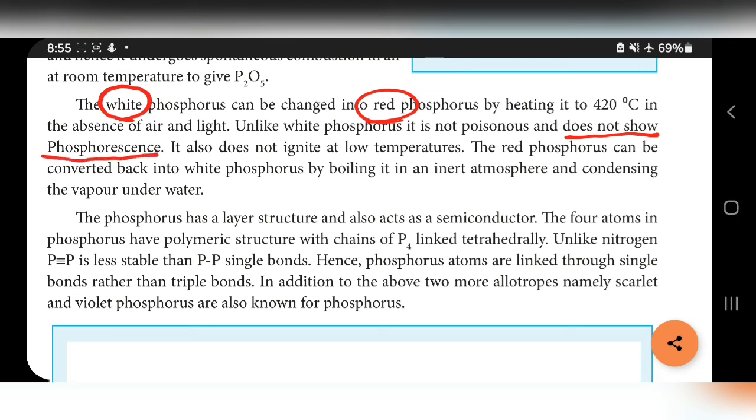It does not ignite at low temperature. White phosphorus has a low ignition temperature, so spontaneous combustion takes place. But red phosphorus does not ignite at low temperature, so the red phosphorus can be converted back to white phosphorus by boiling. Again we can convert red phosphorus into white phosphorus by boiling in an inert atmosphere and then condensing the vapor under water.